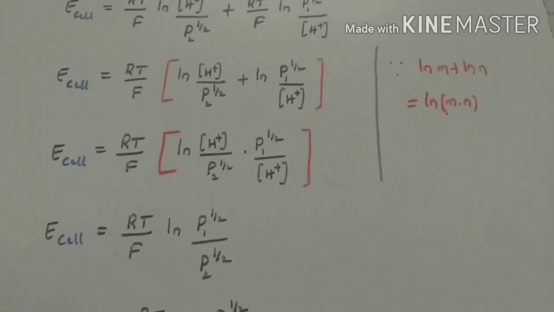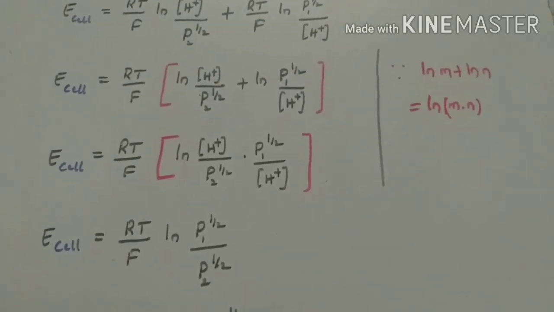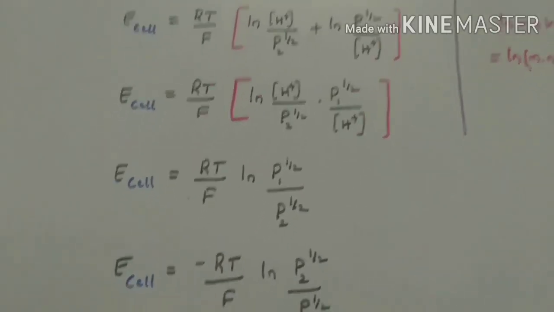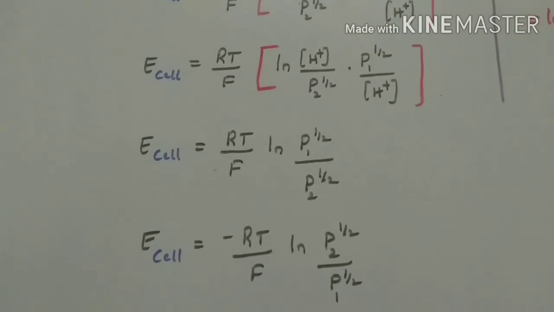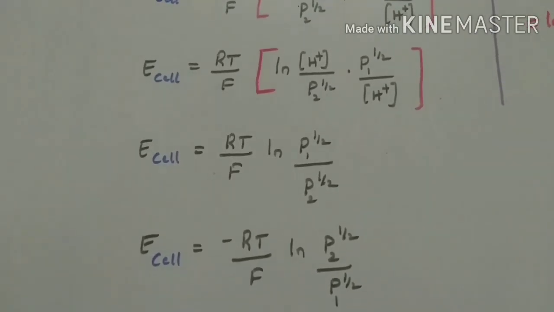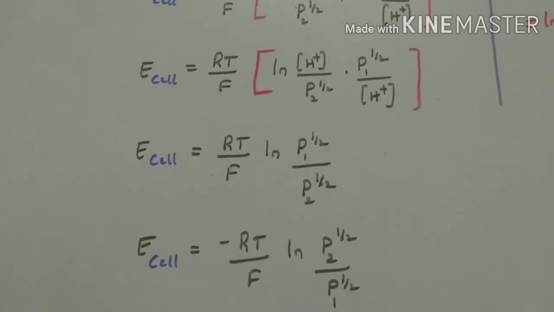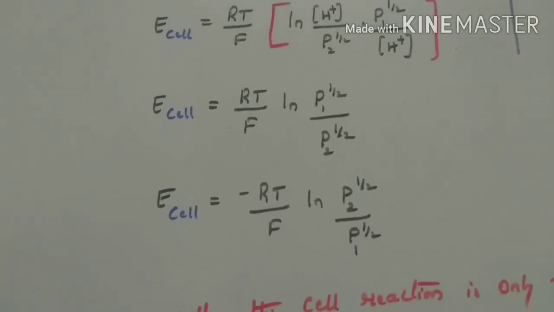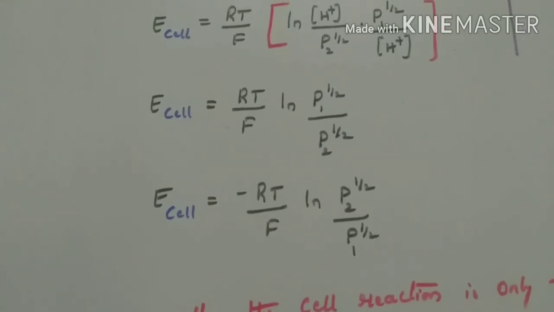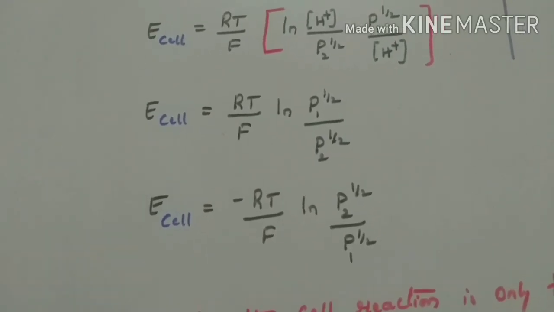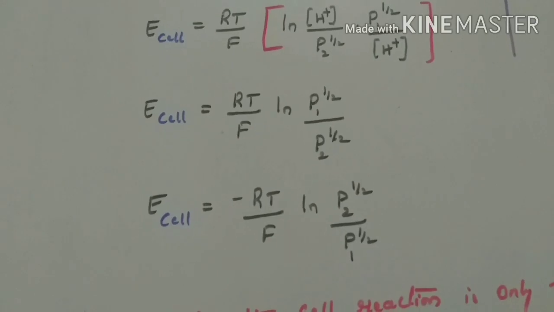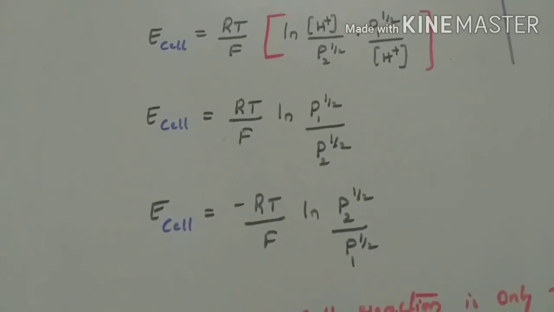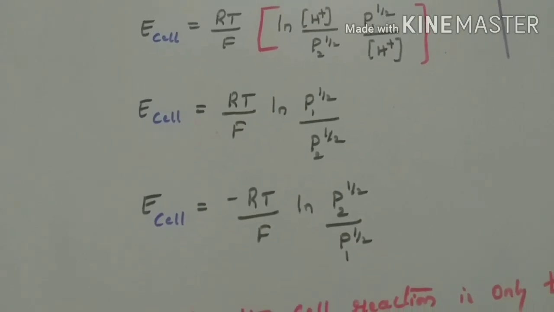ln M plus ln N can also be written, as on the right hand side, as ln MN. Then the next equation becomes E cell equals RT by F ln of concentration of H plus by P2 power half into P1 power half by concentration of H plus. Then the above equation becomes E cell equals RT by F ln P1 power half by P2 power half, as the concentration of H plus in the numerator and denominator cancels.